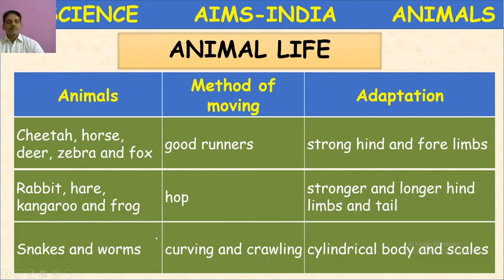Wave-like movement, zigzag movement, they will move. Snakes and worms. You might have seen an earthworm also. They crawl. So such kind of movement. These are the different movements in animals.